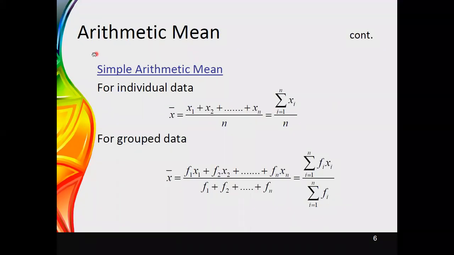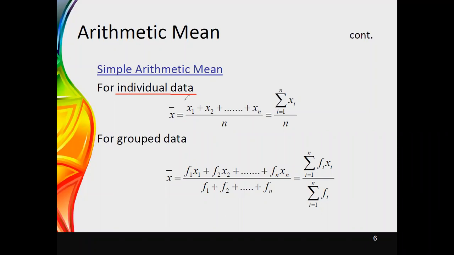When we calculate the simple arithmetic mean, in the last session we learned about what is called grouped data, and we categorize another technique for individual data. To calculate the simple arithmetic mean for individual data, you can simply add the observations together, or add the measurements together, and divide by n, where n is the number of observations or measurements.